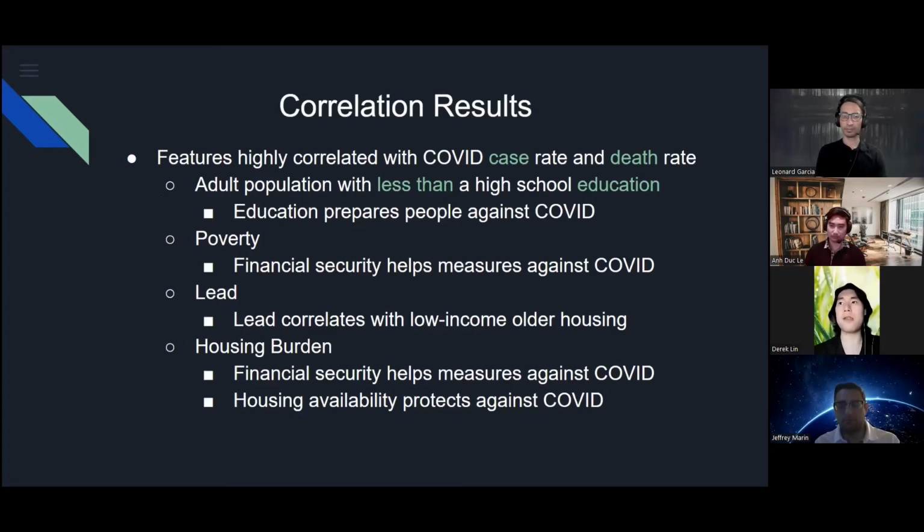The correlation with the percentage of the adult population with less than a high school education is indicative of the effectiveness proper education has on the individual's COVID protection measures. The percentage of the population living in poverty points to a financial burden as a probable cause of escalating high-risk behavior. Lead exposure is highly income correlated, but we suggest additional research on the effect lead itself may have on catching and treating COVID.